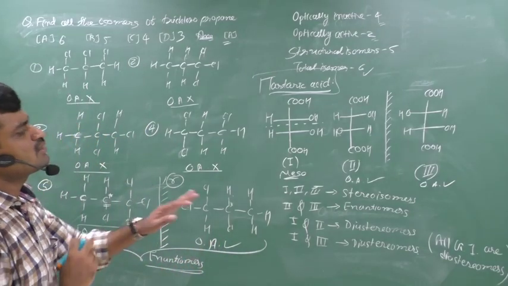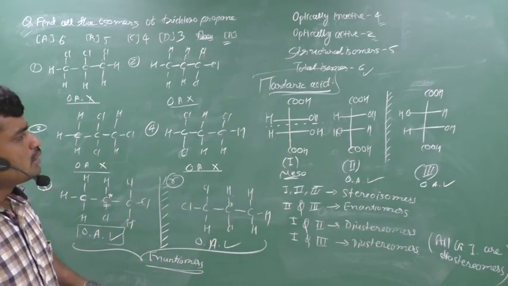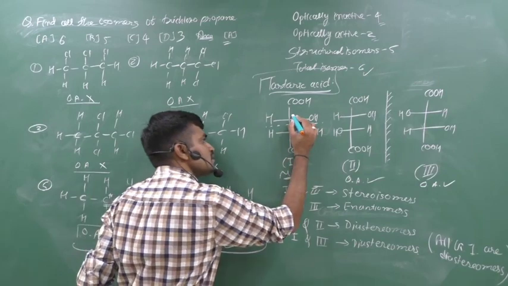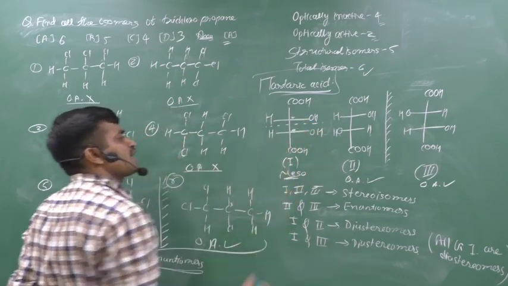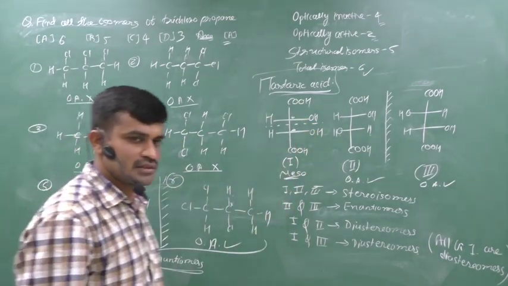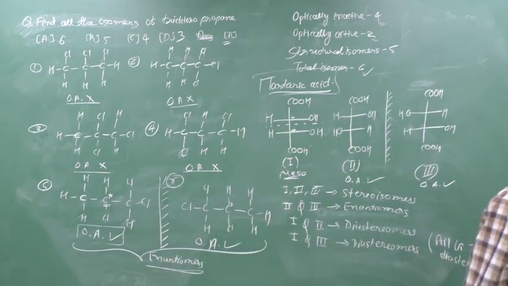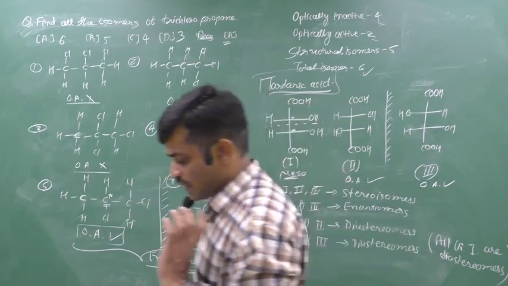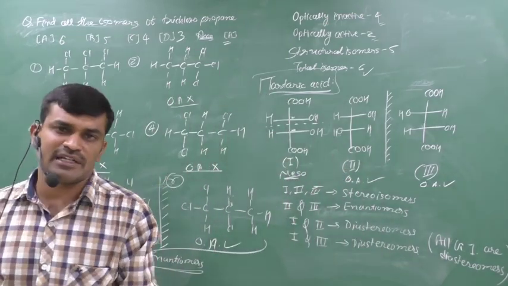And now we can think about the first molecule. If you think about that, this carbon and this carbon are chiral carbons. There are 2 chiral carbons. If any compound or molecule has 2 chiral carbons, we cannot directly say that it is optically active or inactive. We can check the symmetry.